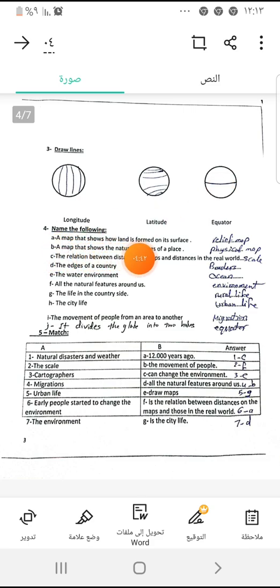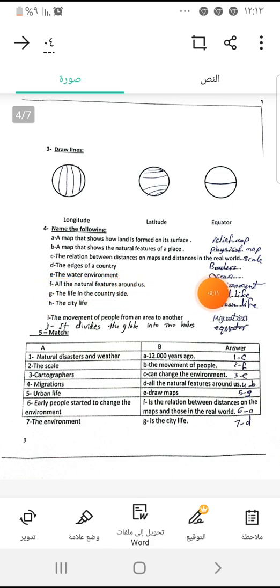A map that shows how land is formed on its surface. What is the name of this definition, or what word matches this definition? This is the definition of the relief map. A map that shows the natural features of a place. This is the definition of the physical map. The relation between distances on maps and distances in the real world. This is the scale. And of course, you should know that every map has a different scale. The edges of a country, these are borders, and they change by time or over time.